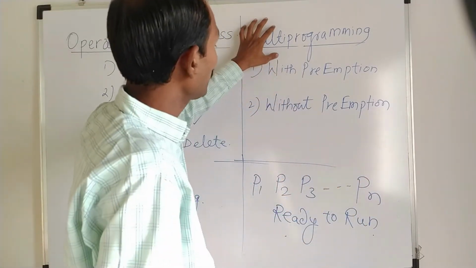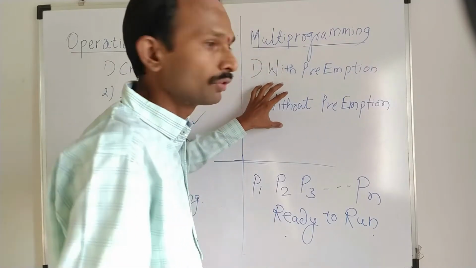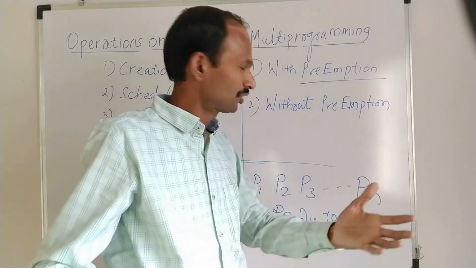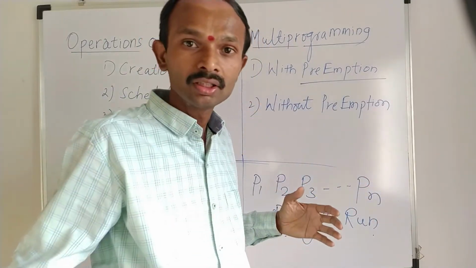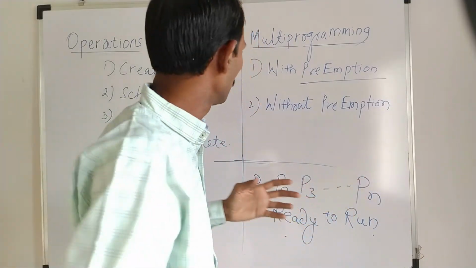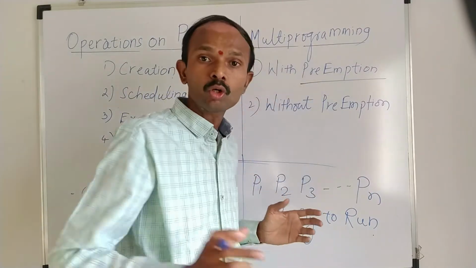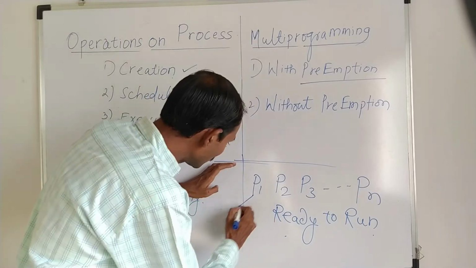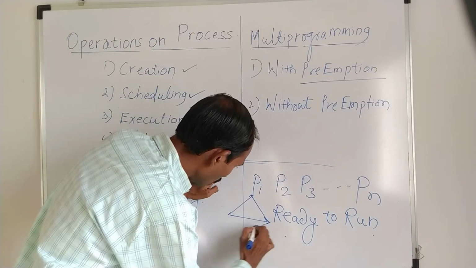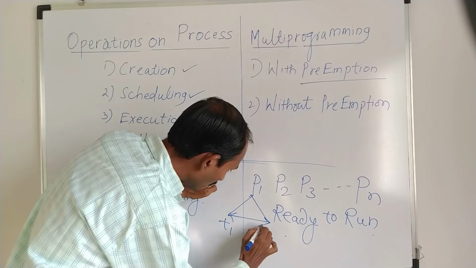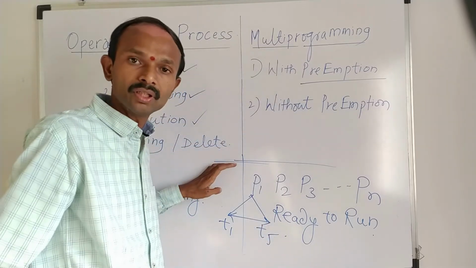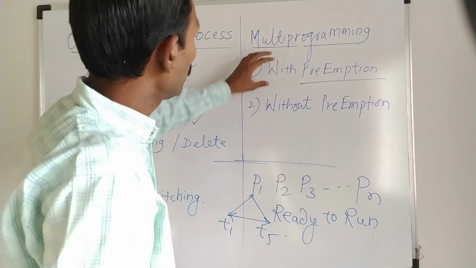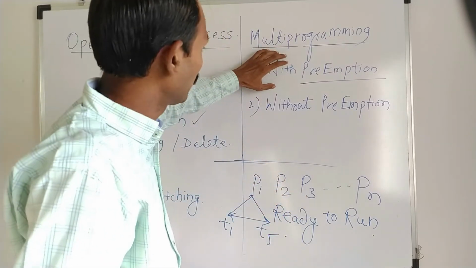Now multiprogramming happens with preemption and without preemption. What is this preemption and without preemption? This is a new concept. Whenever we are executing a process, it has some timestamp for which it is executed, T1 to T5 for example. So with preemption, what happens?